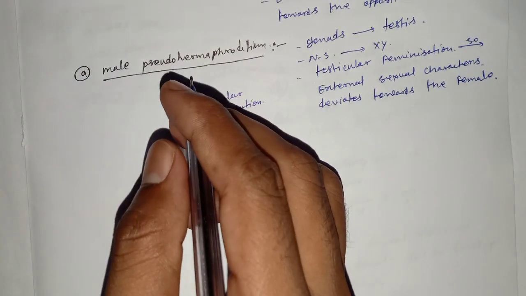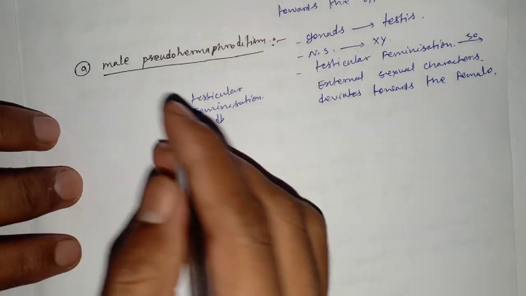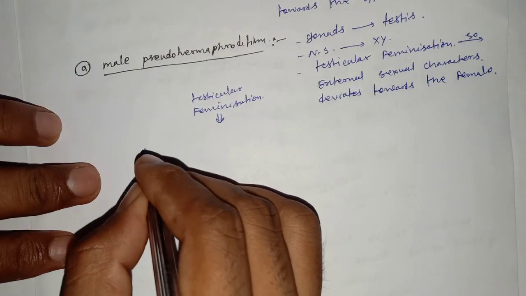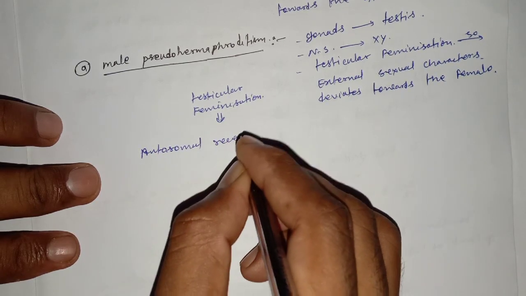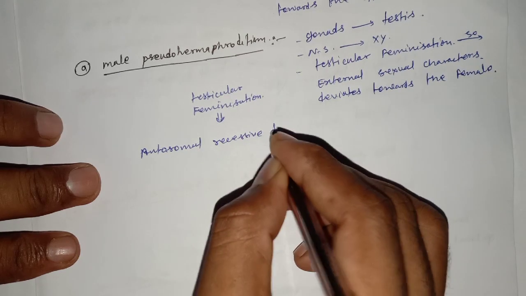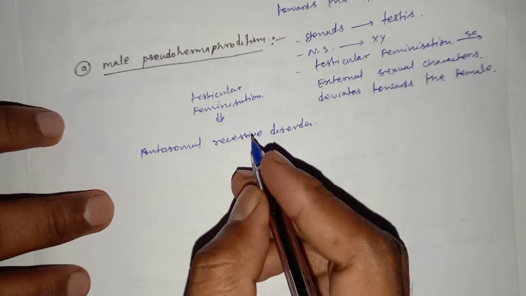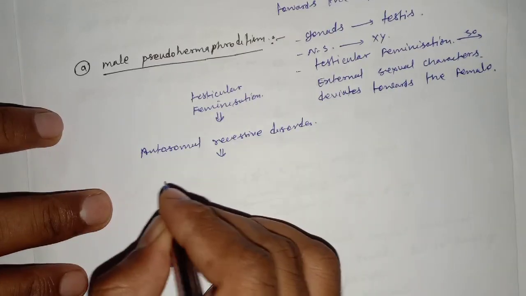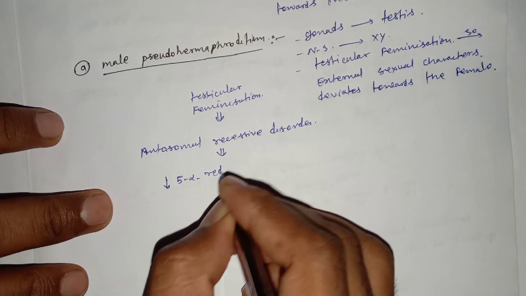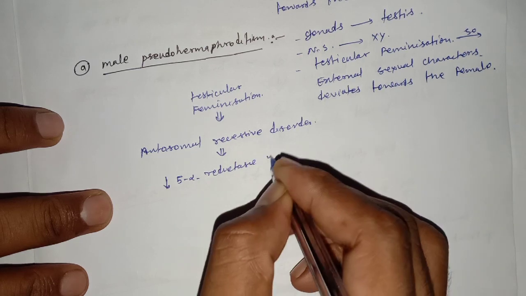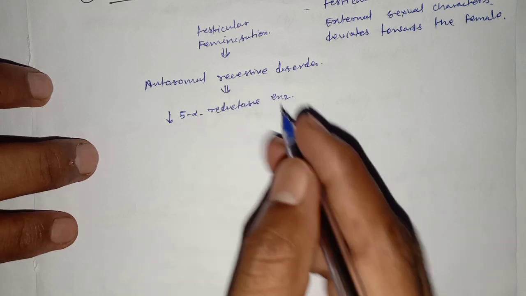It is an autosomal recessive disorder, where there is deficiency of the 5-alpha reductase enzyme. What is the role of the 5-alpha reductase enzyme?